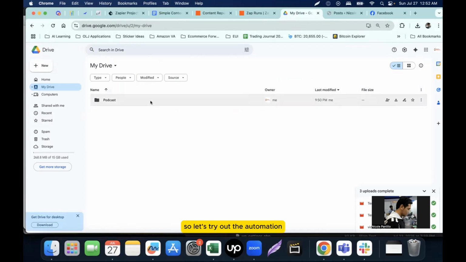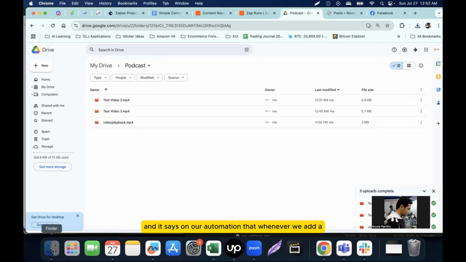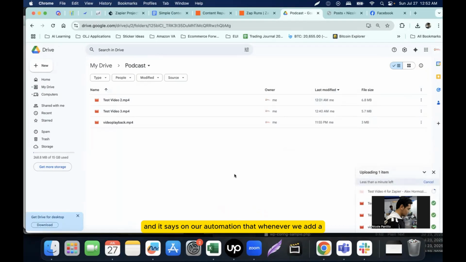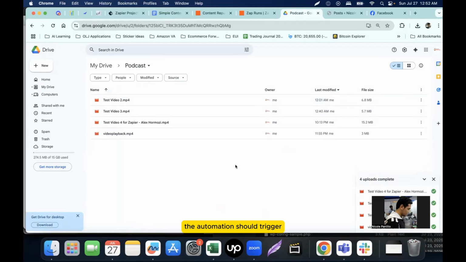So let's try out the automation. We have created a podcast folder, and it says on our automation that whenever we add a video, the automation should trigger and transcribe the video and create contents for it. So let's wait until the automation finishes, and then let's go from there.